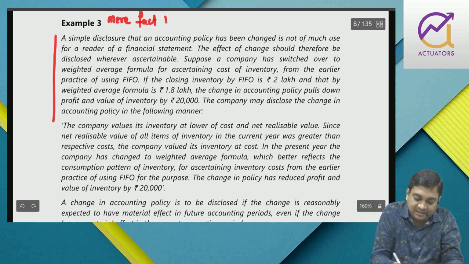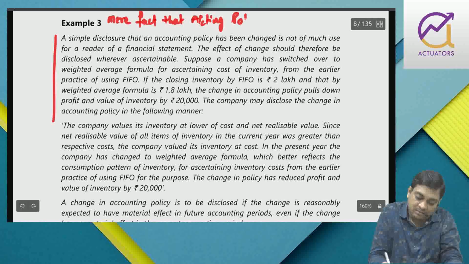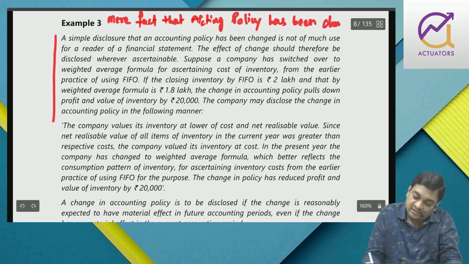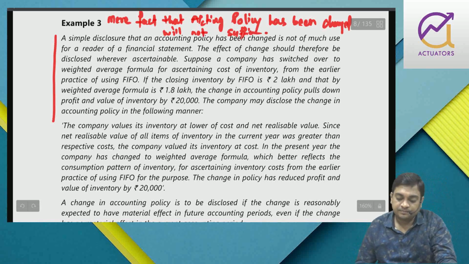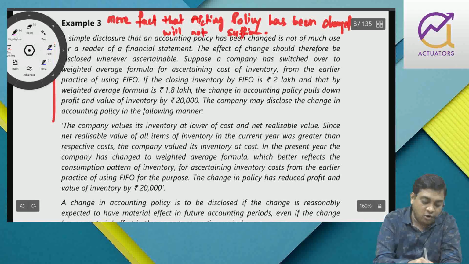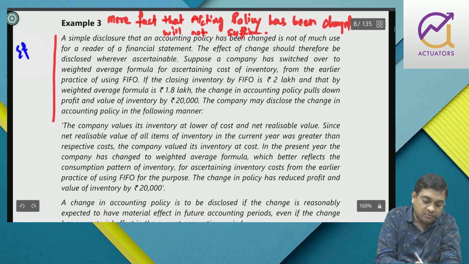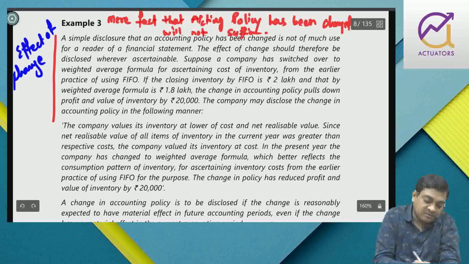Mere fact that accounting policy has been changed will not suffice. Effect of change also must be disclosed.